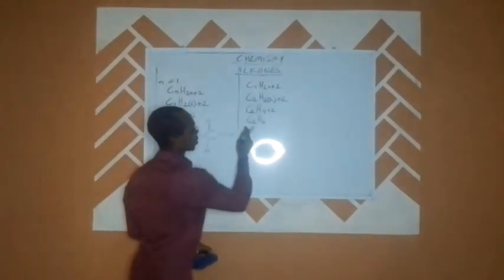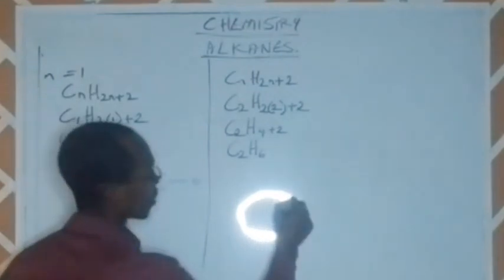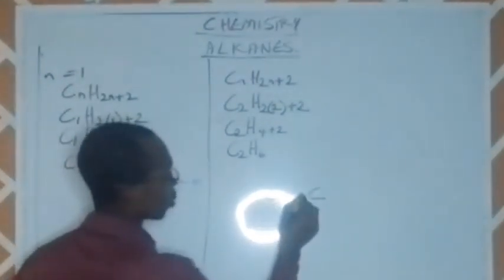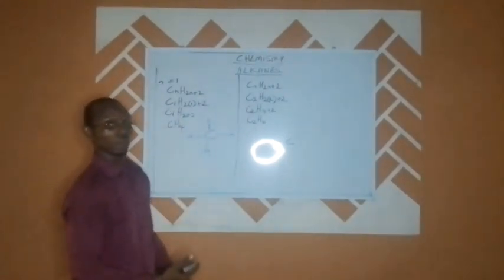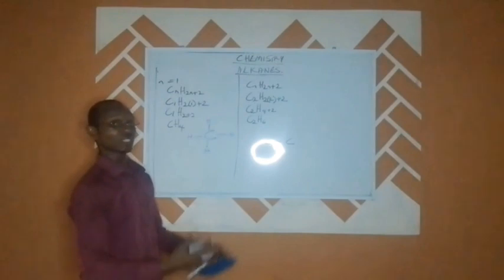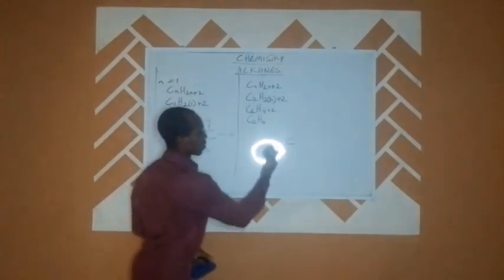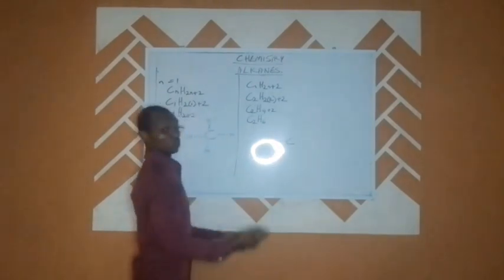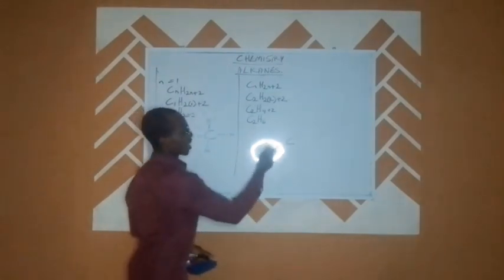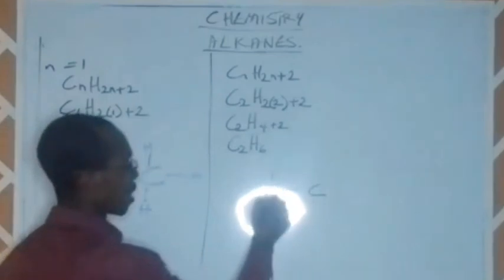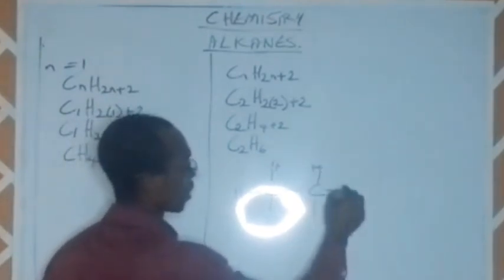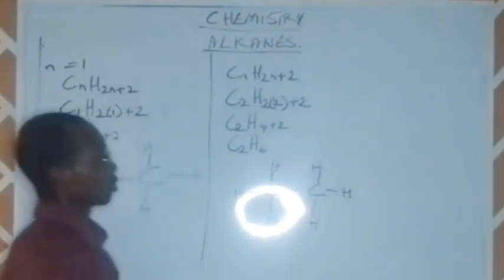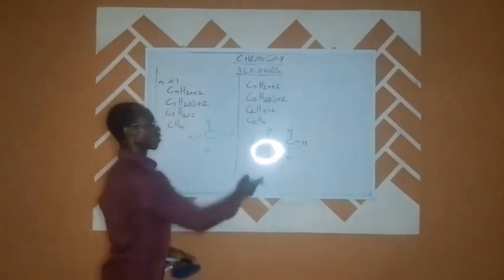When we want to draw this, we have 2 carbon atoms. So we draw out our carbon atoms first, and they will be connected with 1 bond. And remember, when we talked about catenation as one of the properties of carbon atoms, we said it has 4 bonds. So each of these carbon atoms has been connected to the other with 1 bond, so they can each carry 3 other bonds. So we have 1, 2, 3, and this one also 1, 2, 3. This is what we refer to as the second member series.